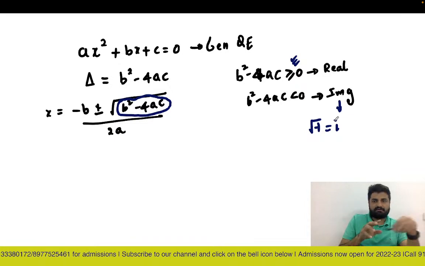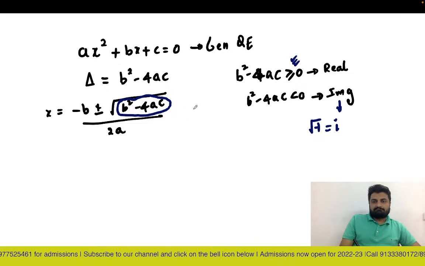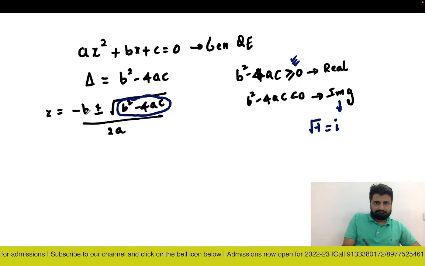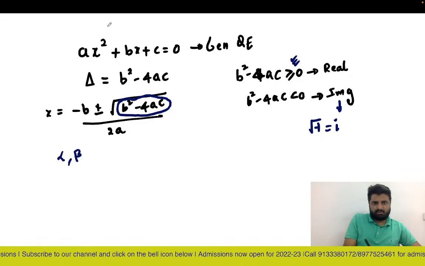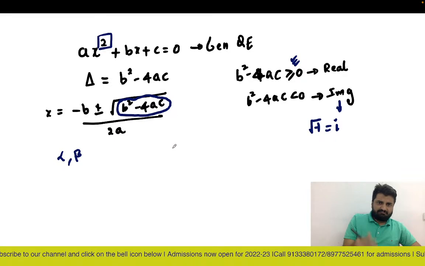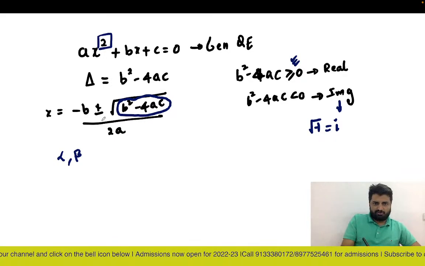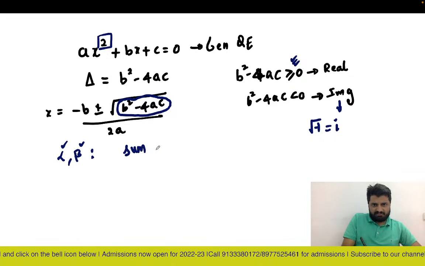Okay, great, wonderful. So let's move ahead with the next concept. So this is the imaginary part. Again, if my roots are alpha and beta, you know it's a quadratic equation. So since the power is 2, you'll have 2 roots. If it's a cubic equation, you'll have 3 roots, so on and so forth. So if alpha and beta are said to be roots, then you have fundamental concepts like sum of the roots,